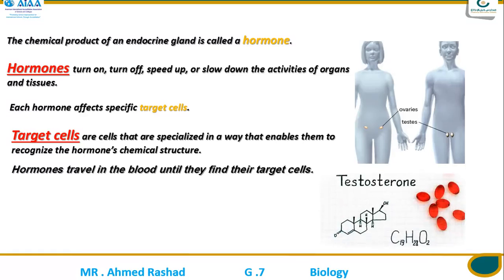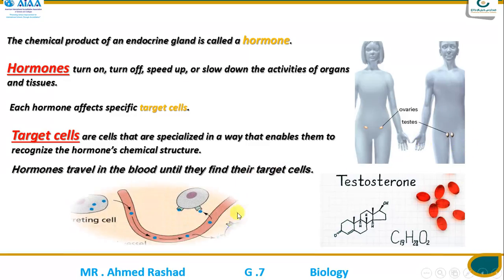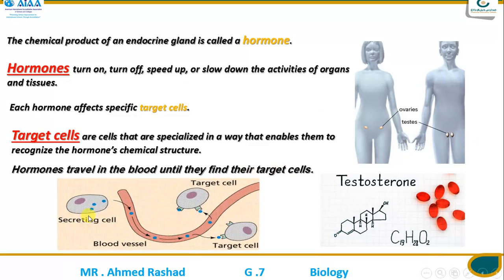We have some examples of hormones, like testosterone, that's produced in the male body in the testis glands, and this is the figure explaining how the hormones travel from the glands to the target cell.